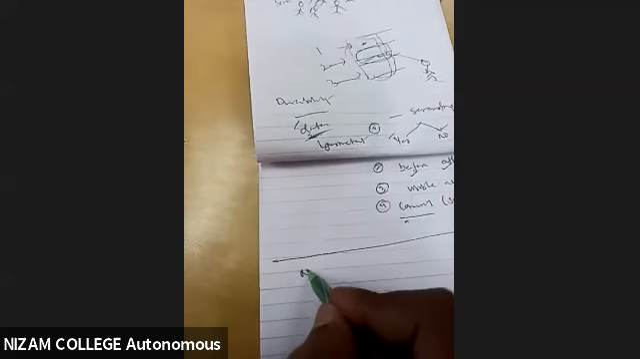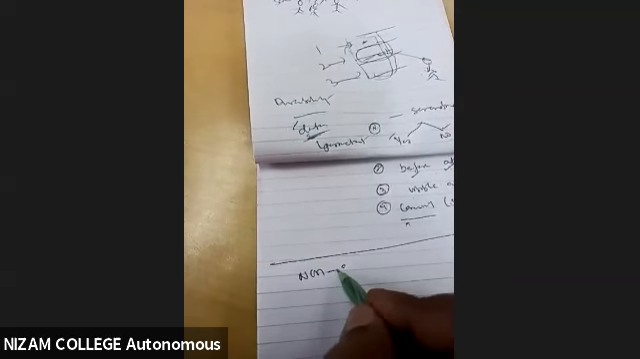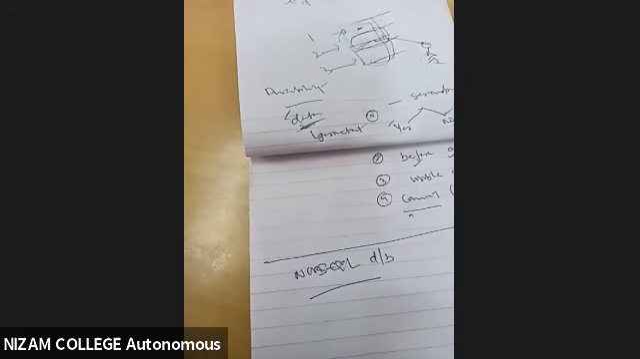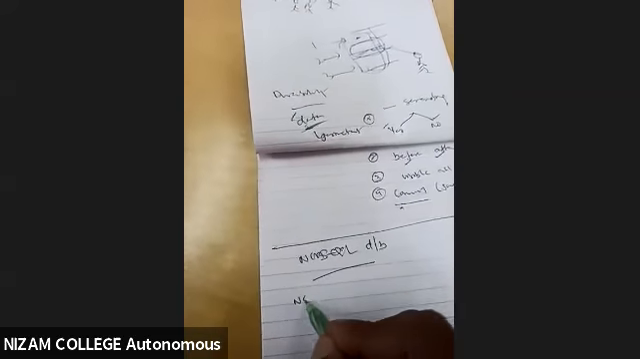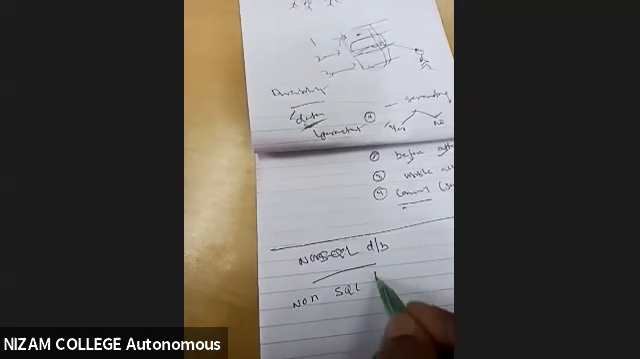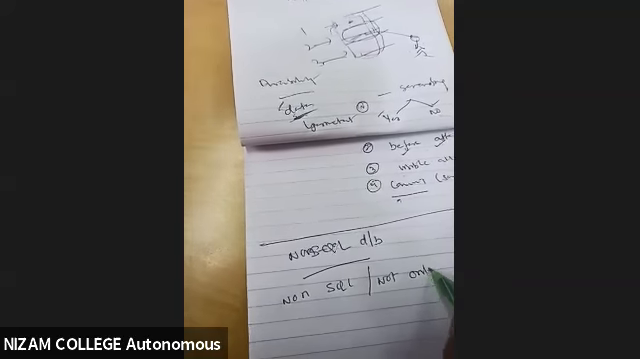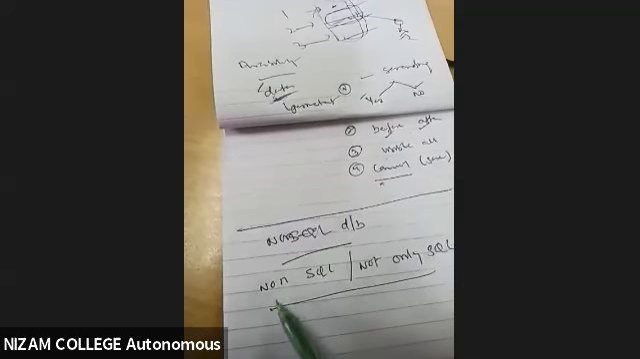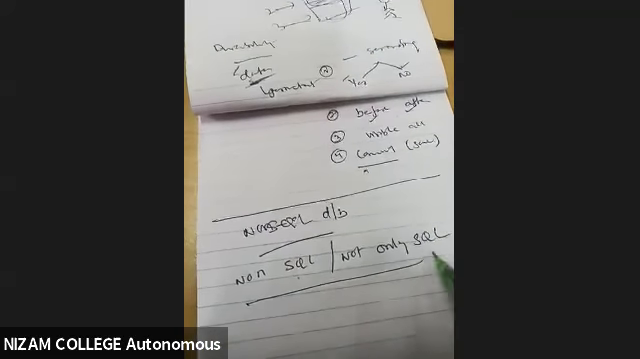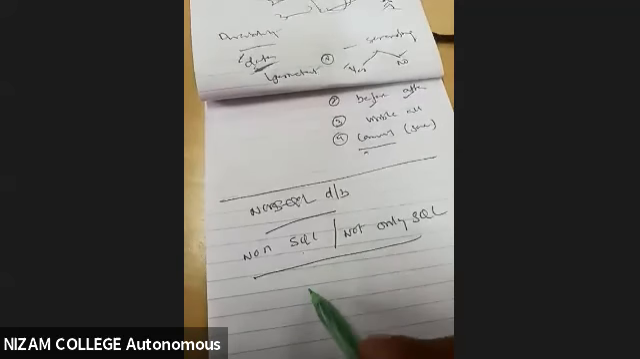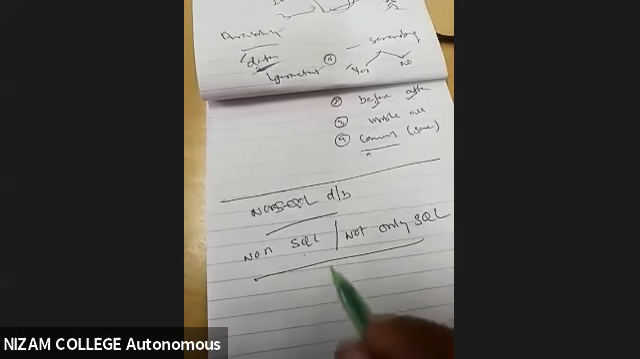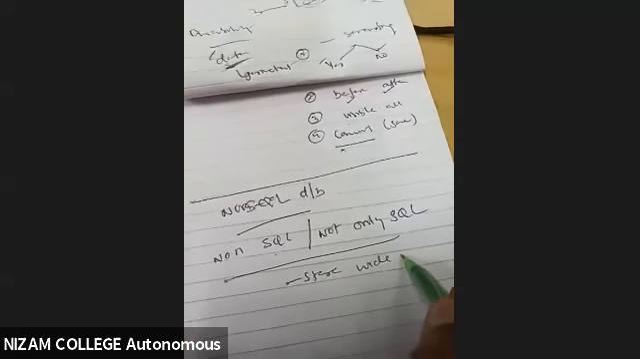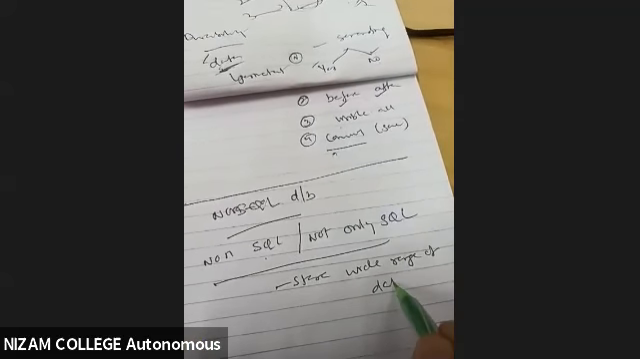Then coming to the NoSQL database. We call this a non-SQL or not only SQL database. So NoSQL means non-SQL or not only SQL. Now, how will this data be there? It is a store for a wide range of data sets. So it is going to store a wide range of data sets.